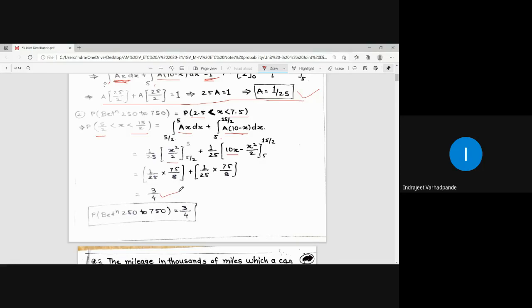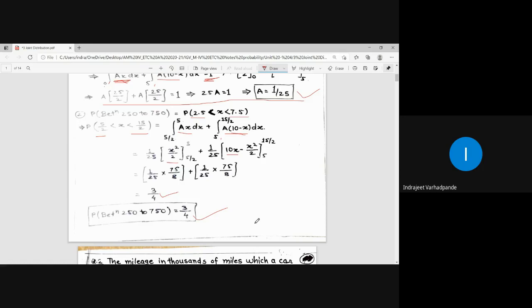3 by 4 is surely less than 1. Whenever the denominator is greater than the numerator, the value is less than 1, and our probability value is always in the range 0 to 1. So what answer we have obtained is correct, provided the calculations are right. So the probability between 250 to 750 is given by 3 by 4.